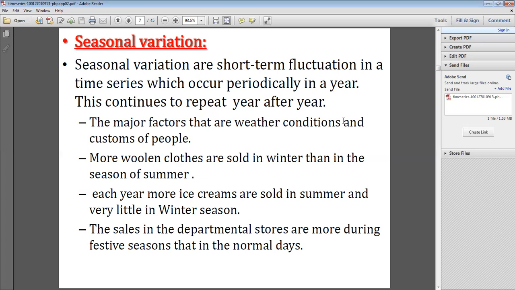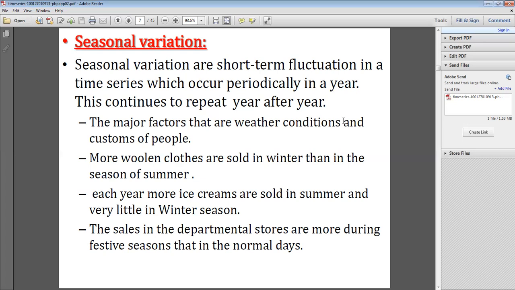Customs are traditions. Okay. So what are the habits? For example, some people every morning take tea or coffee. That is a habit. Or they read the newspaper daily. That is also a habit. So more woolen clothes are sold in winter than in the season of summer. Okay, comparing with the summer season, the sales of woolen clothes are more in the winter season.